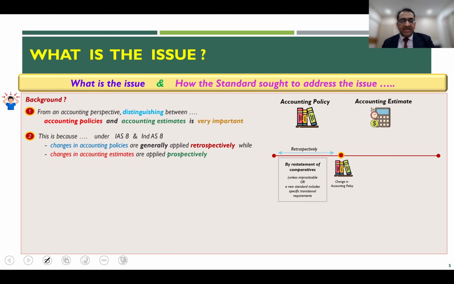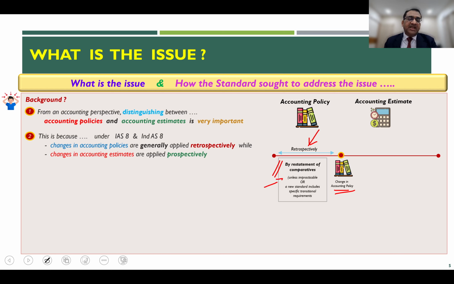Thereby meaning that change in accounting policy is given effect to retrospectively by restatement of the comparatives of the prior period.